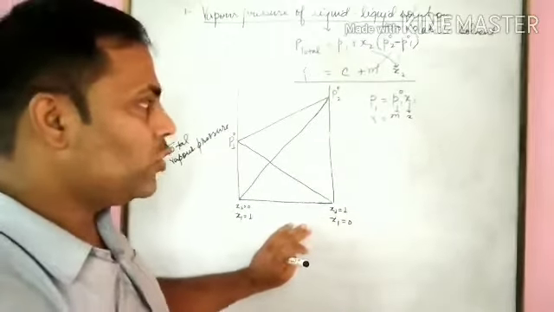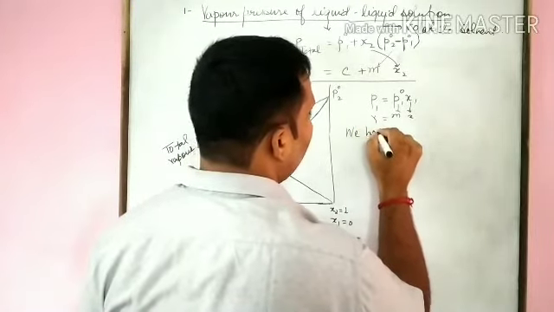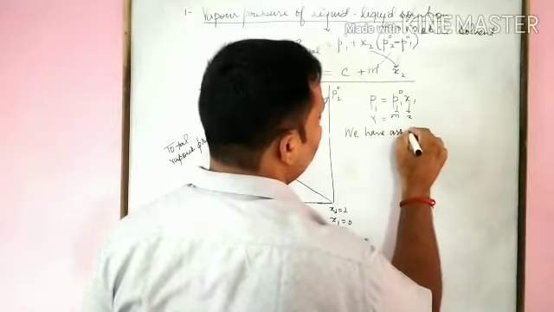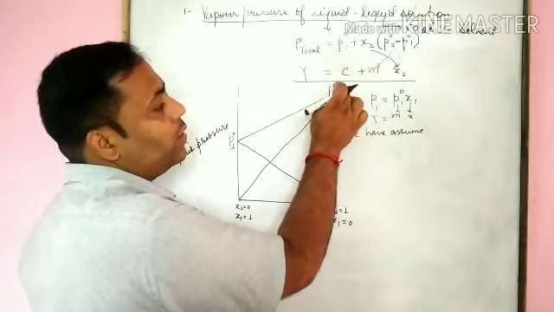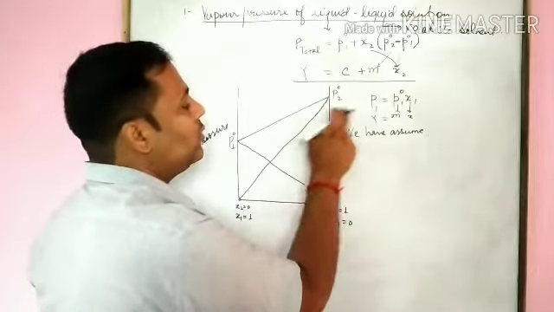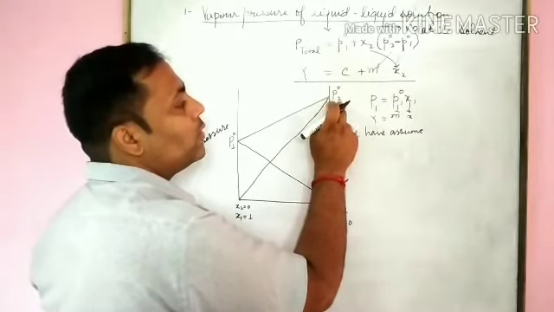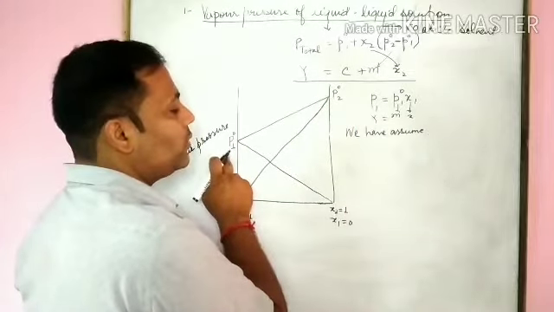We have assumed here, what we have assumed? See here, the vapor pressure of second component is higher than the vapor pressure of one component. This one is the pure vapor pressure due to component 2, and this one is the pure vapor pressure due to component 1.